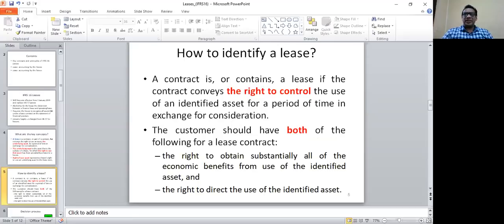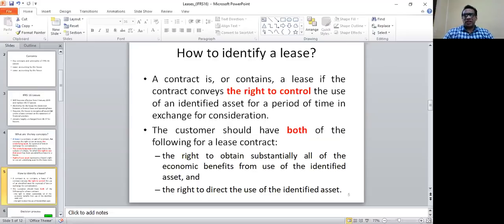Right. How to identify a lease? A lease is a contract, or contains a lease, if the contract conveys the right to control the use of an identified asset for a period of time in exchange for a consideration that we have discussed. The customer should have both of the following for a lease contract: the right to obtain substantially all of the economic benefits from use of the identified asset, and the right to direct the use of the identified asset.